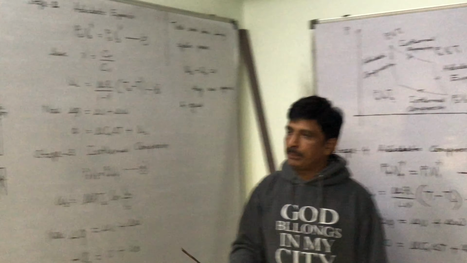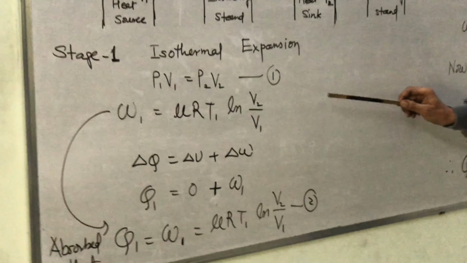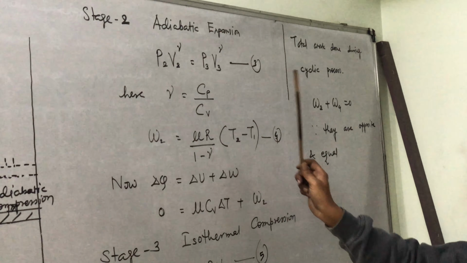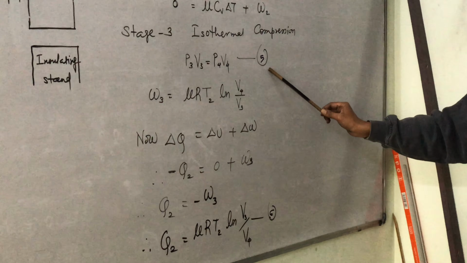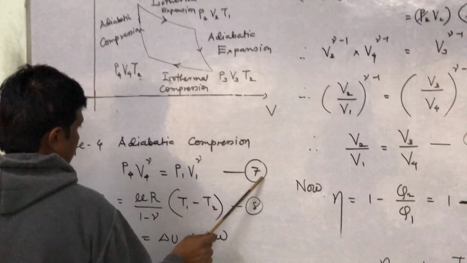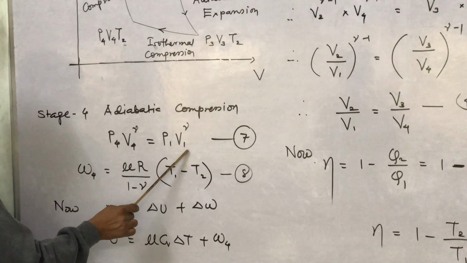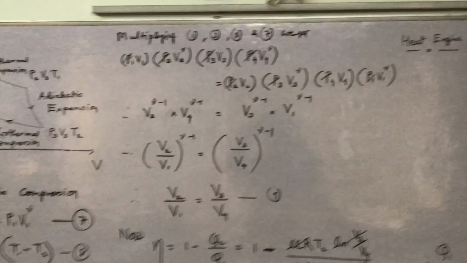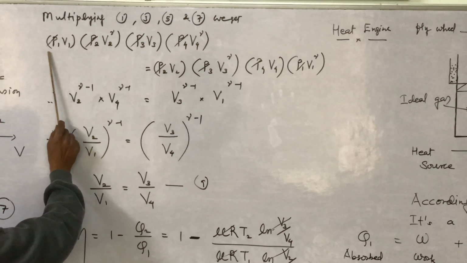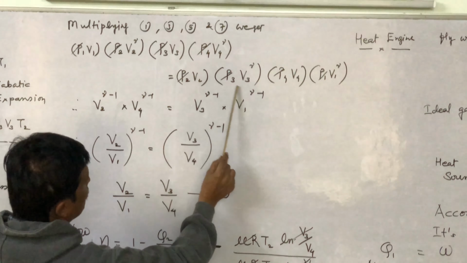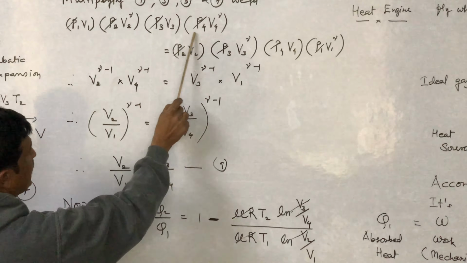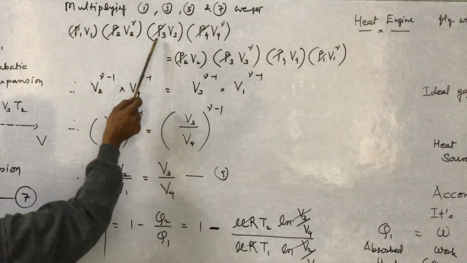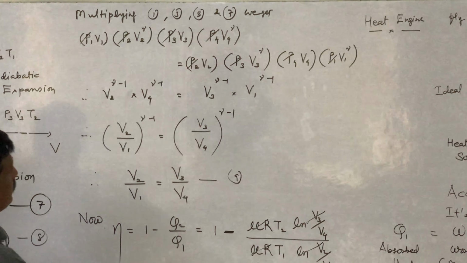Now multiplying the results: 1, P1 V1 equal to P2 V2; 3, P2 V2 raised to gamma equal to P3 V3 raised to gamma; 5, P3 V3 equal to P4 V4; and 7, P4 V4 raised to gamma equal to P1 V1 raised to gamma. If we multiply these four results 1, 3, 5, 7, we have this equal to this. The product of the left hand side is on the left, the product of the right hand side is on the right. Now P1, P2, P3, P4 cancel out.